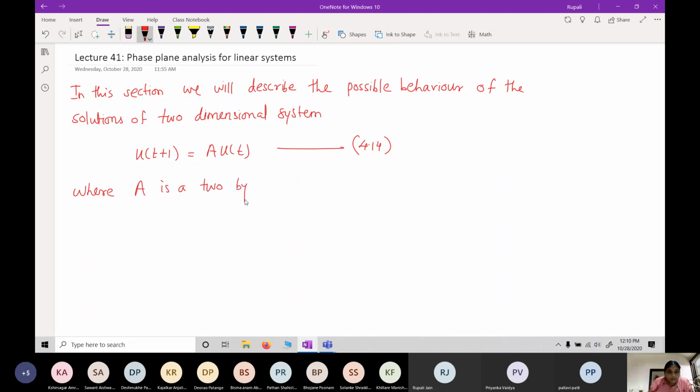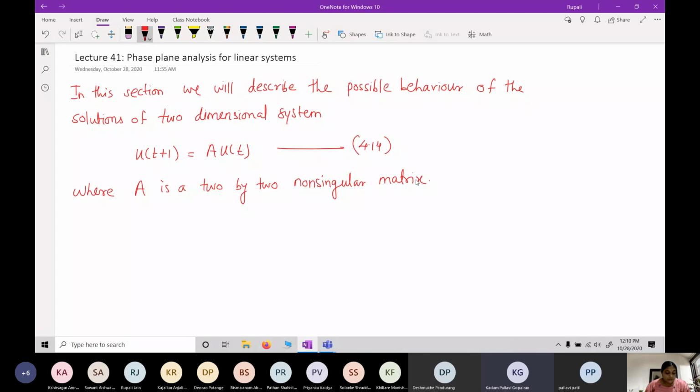A non-singular 2 by 2 matrix. What is meant by a non-singular matrix? Invertible. The determinant is non-zero.